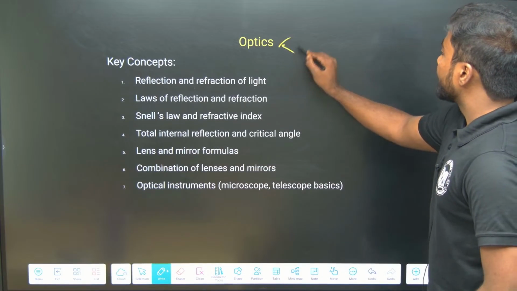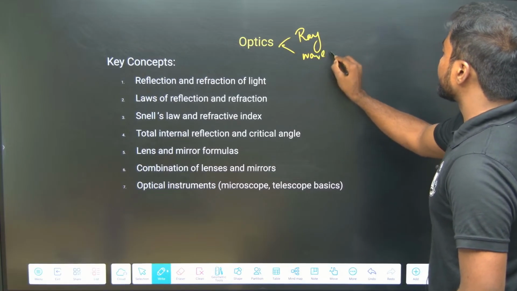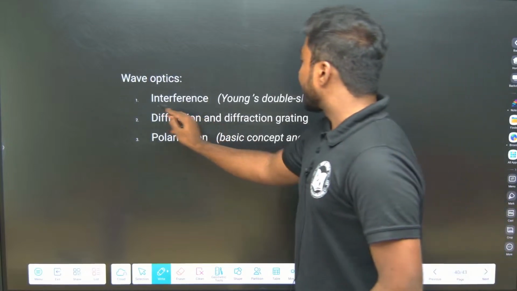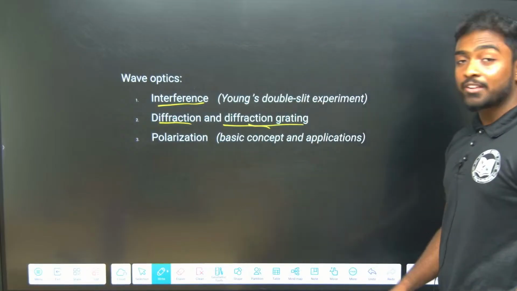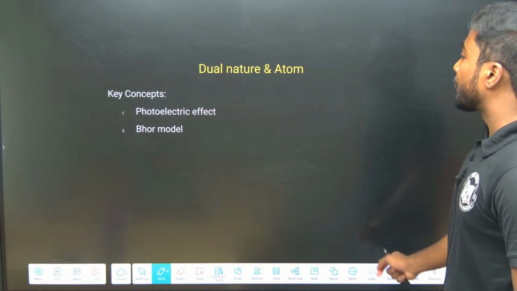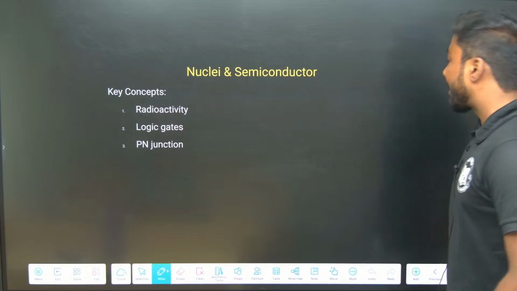There is ray optics as well as wave optics. Then wave optics like interference, diffraction, diffraction grating, polarization. These are the important topics in wave optics. Then the dual nature of radiation and matter, atoms, then nuclei and semiconductors.